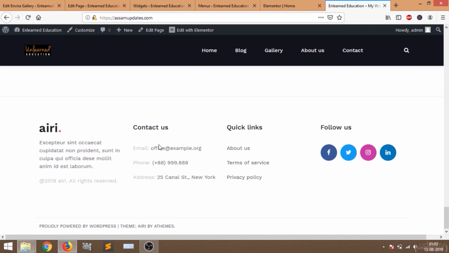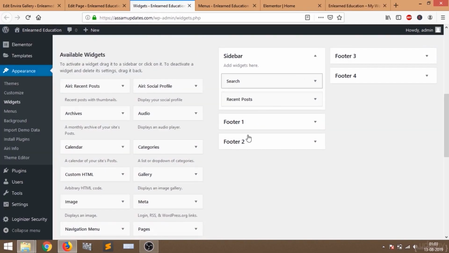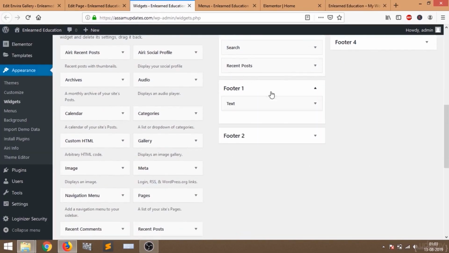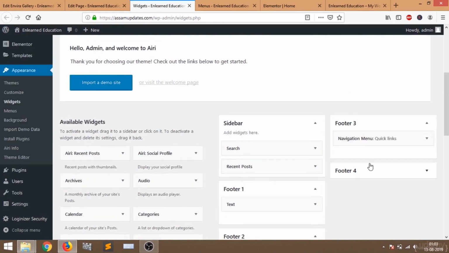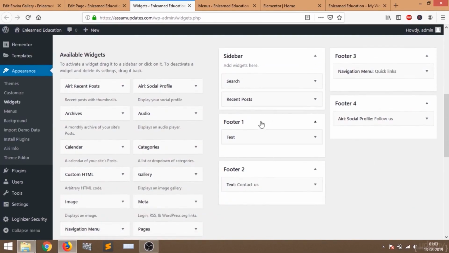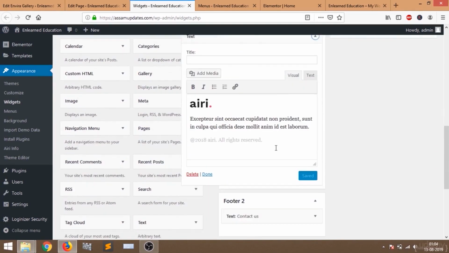You just have to change or edit these options. Instead of this ARE logo, you can put your own logo. You can do all this by going to the widget section and selecting footer 1, footer 2, footer 3 and footer 4. When you select footer 1, you will see this text option. Just click there, and here you will see what they have written. This is the ARE logo and they have written something.